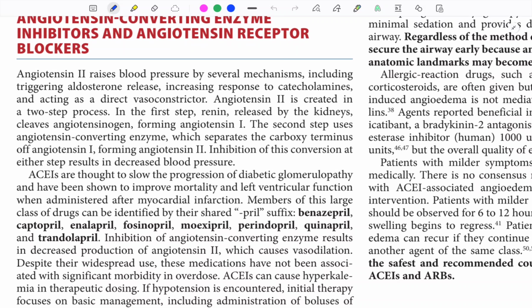moexipril, perindopril, trandolapril. Decreased production of angiotensin 2 causes vasodilation. They do not cause significant morbidity and mortality. They can cause hyperkalemia at therapeutic doses.